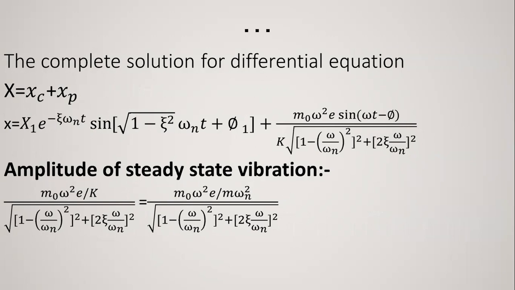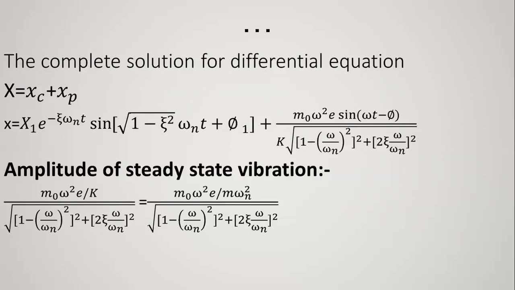Now the equation which we will get: x is equal to x_p minus X e raised to minus zeta omega_n t sin(under root 1 minus zeta square omega_n t plus phi 1) plus m0 omega square e sin(omega t minus phi) divided by k under root (1 minus (omega divided by omega_n) square) whole square plus (2 zeta omega upon omega_n) square, right, where phi is the phase angle.